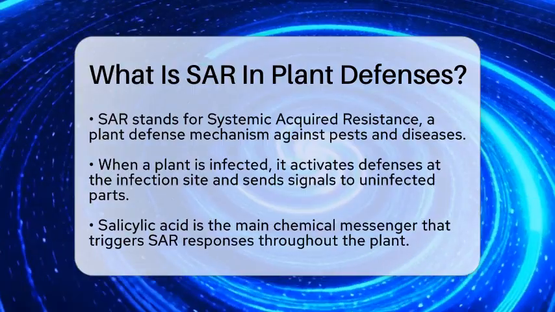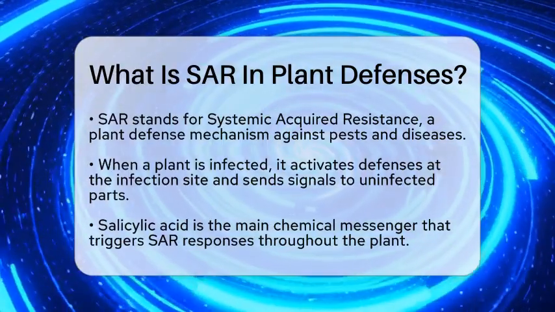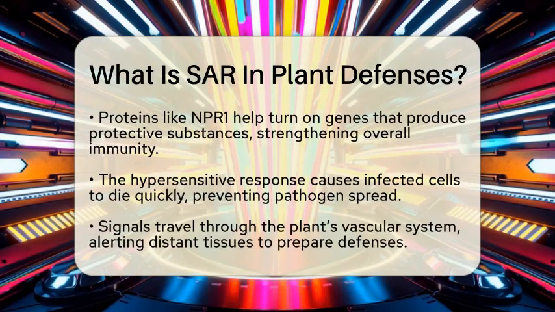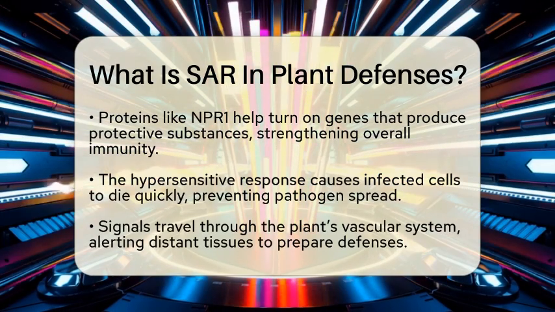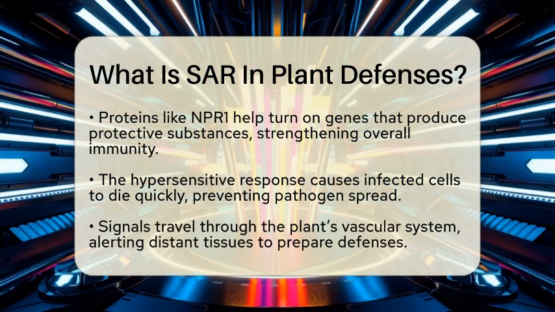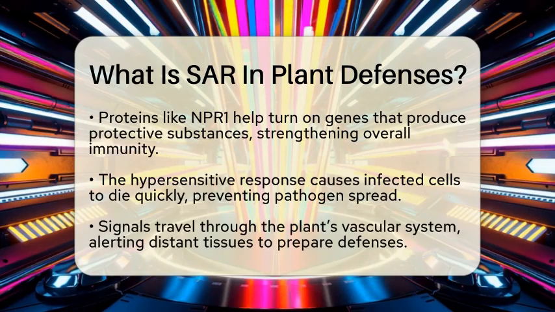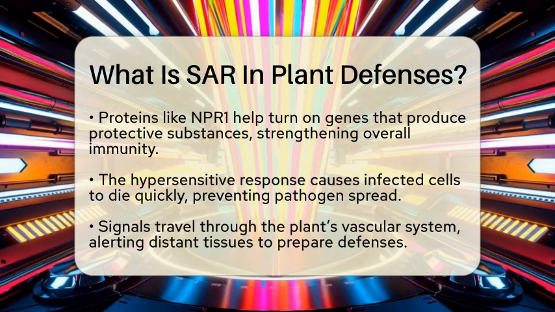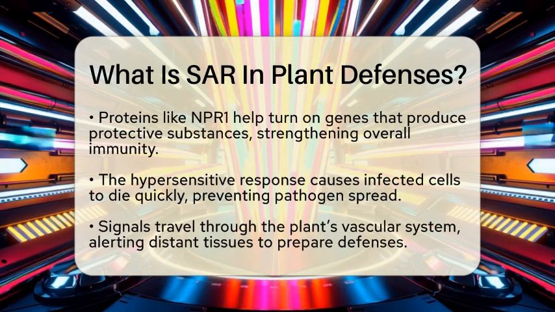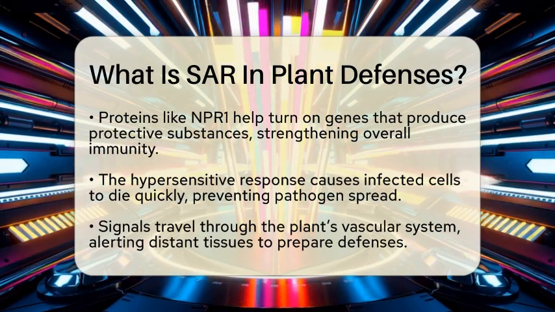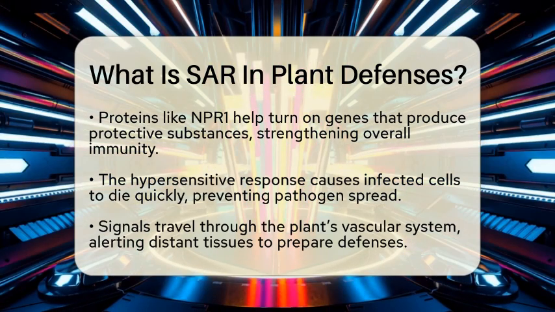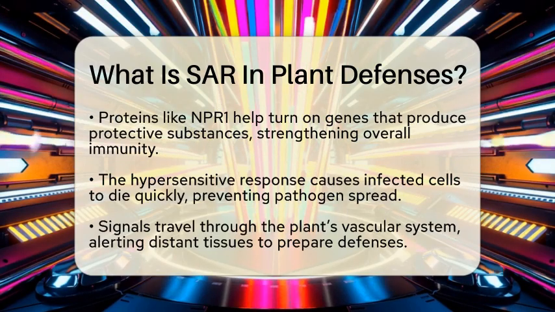The main messenger in SAR is a chemical called salicylic acid. When a plant detects an invader, salicylic acid levels rise in the infected area. This triggers a series of molecular events involving proteins like NPR1, which stands for non-expressor of pathogenesis-related genes 1. These proteins turn on genes that produce protective proteins and chemicals. These substances help strengthen the plant's immune system all over, not just where the infection started.